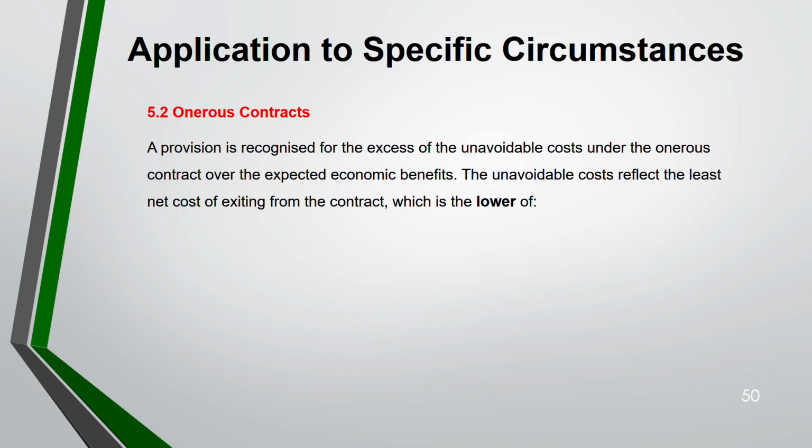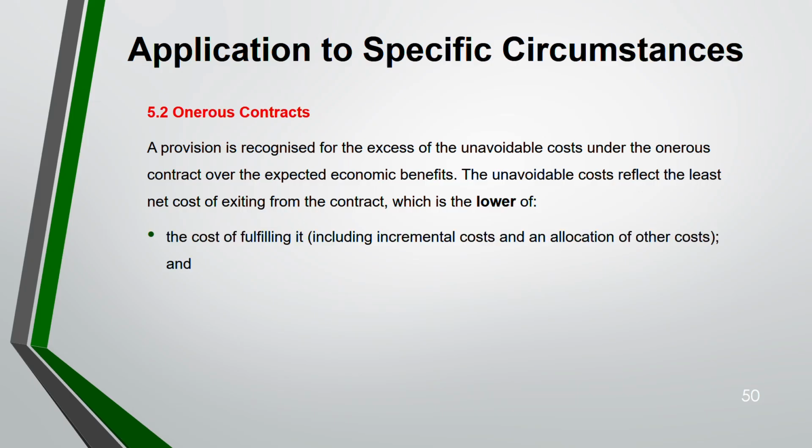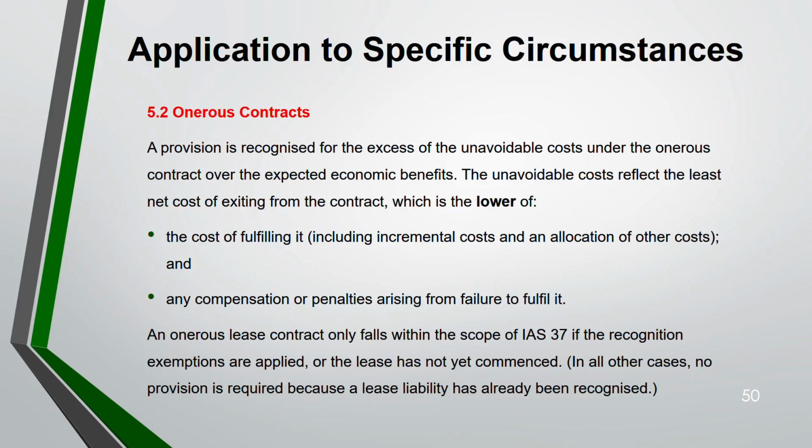Which is lower of these two? Cost of fulfilling. This includes all your incremental costs. See, this cost you have incurred because you are going ahead with the contract. Otherwise, you would not have incurred this cost. So, incremental cost and allocation of other costs, and any compensation or penalties arising from failure to fulfill it. Whichever of these two is lower, you will recognize a provision up to that amount.